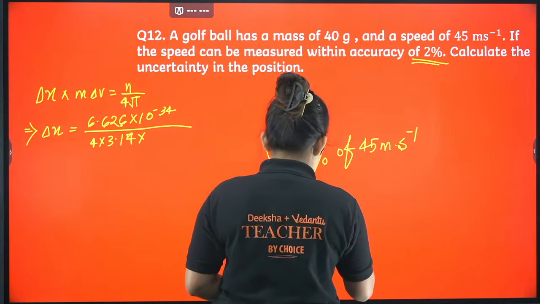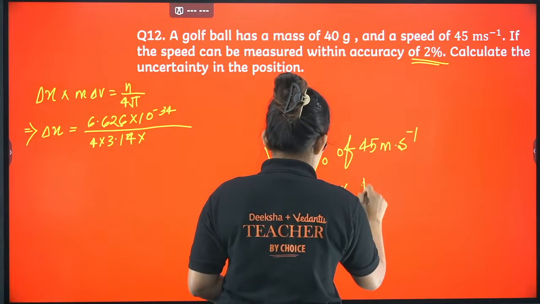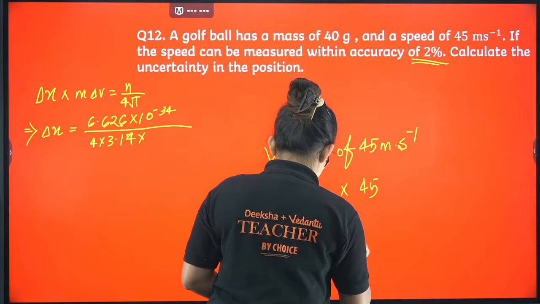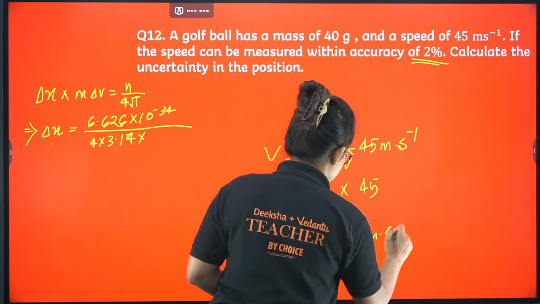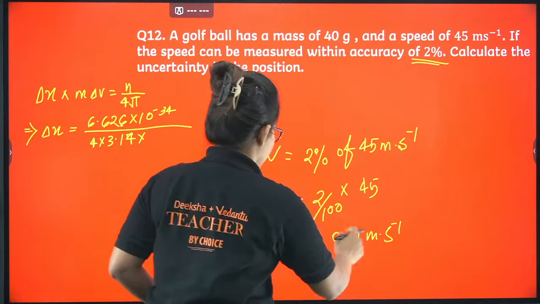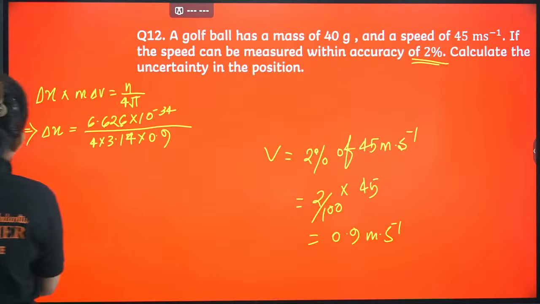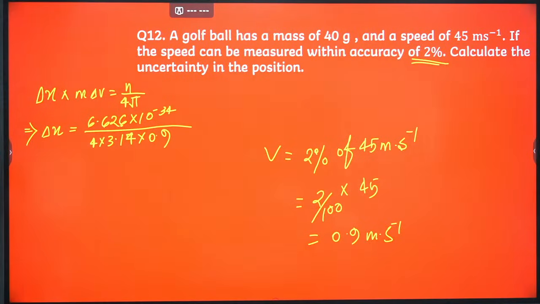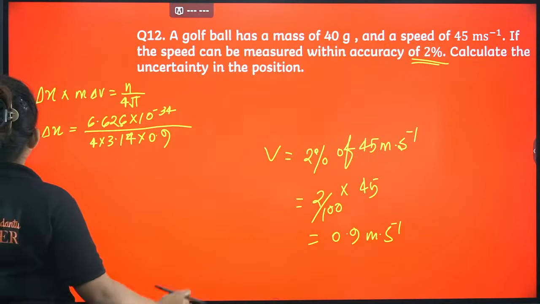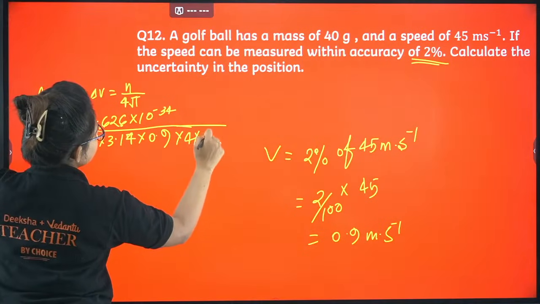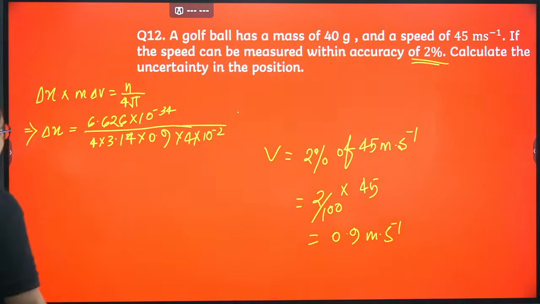That we have to calculate. Okay, so 2% means 2 by 100 into 45, right? If you just calculate, it will come up to be something like 0.9 meter per second. That you have to put there. So delta v value is coming 0.9. And what is the mass of the golf ball here? I can take it as 4 into 10 power minus 2. I guess it's clear because you have to take it in kg.